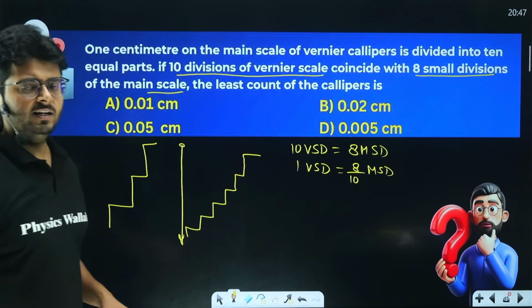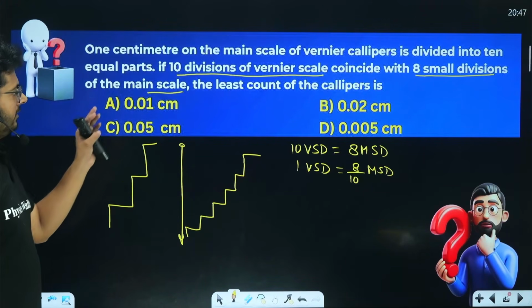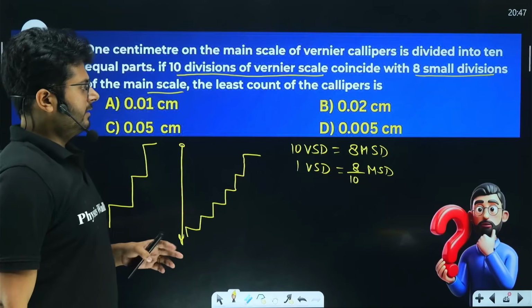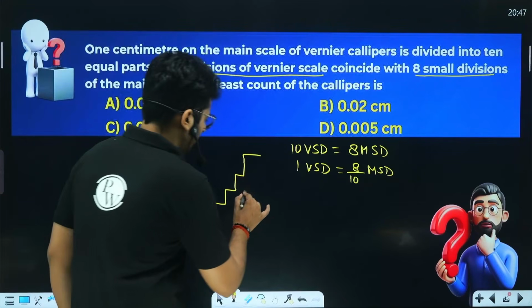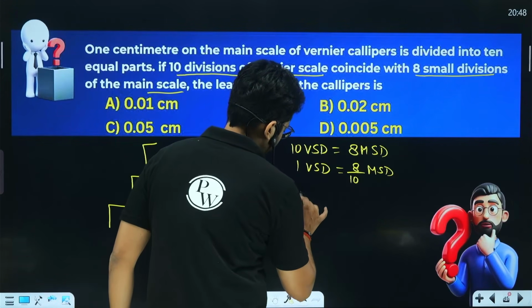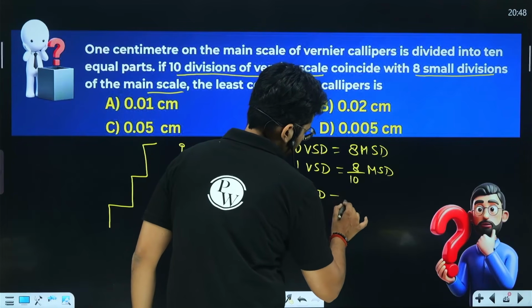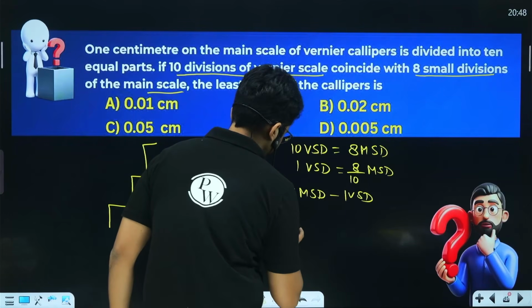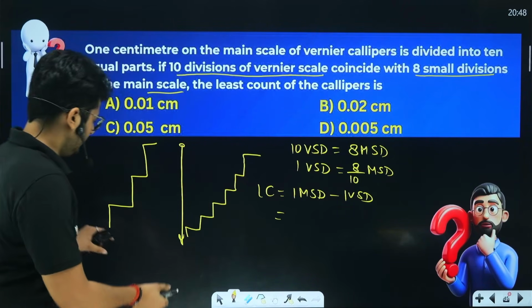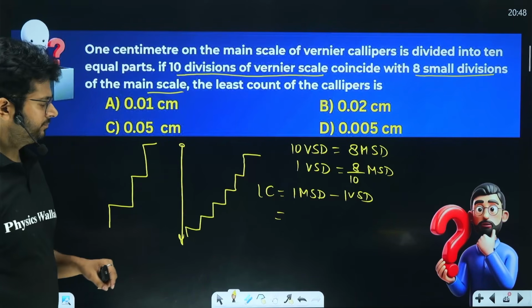I believe the idea is very, very clear. The least count of this caliper is going to be, so very easy, the difference between the main scale division and the vernier scale division, the difference between the gaps, the difference of step size.